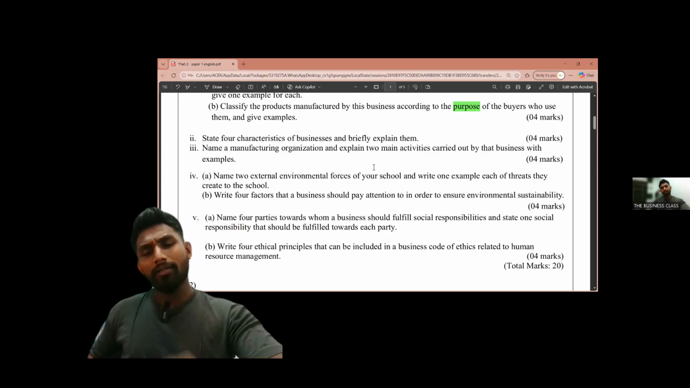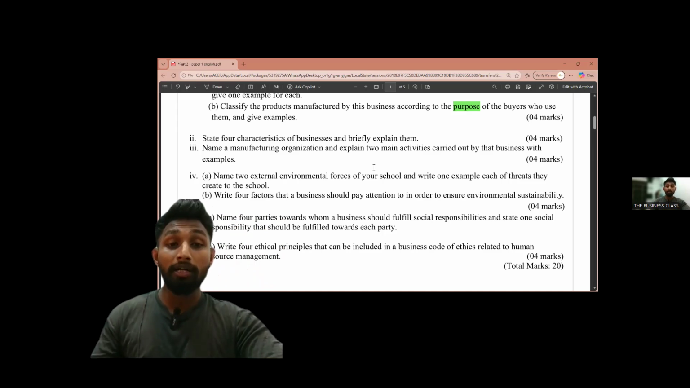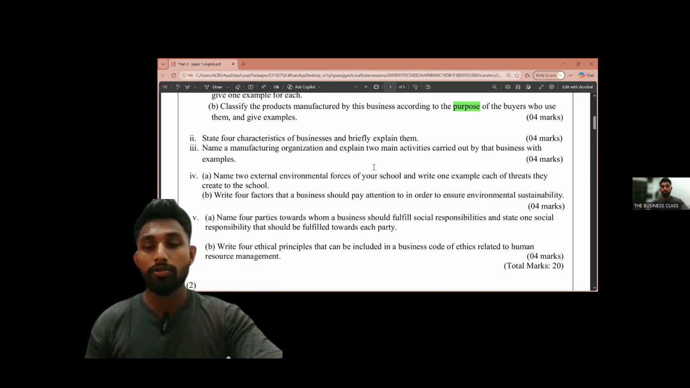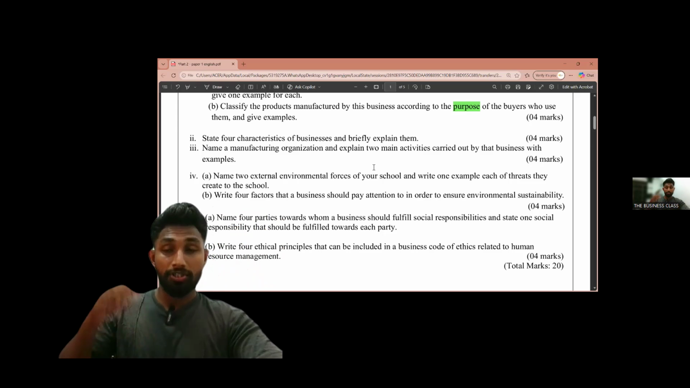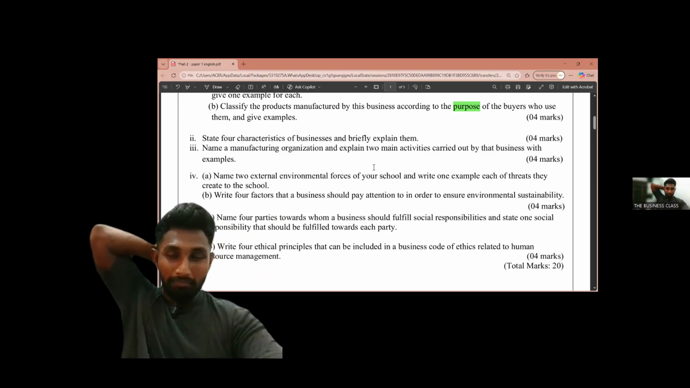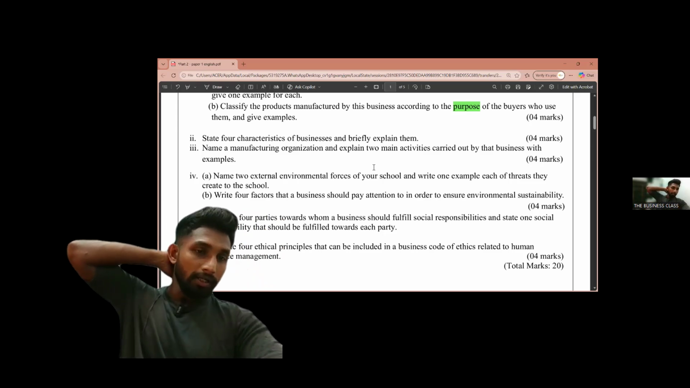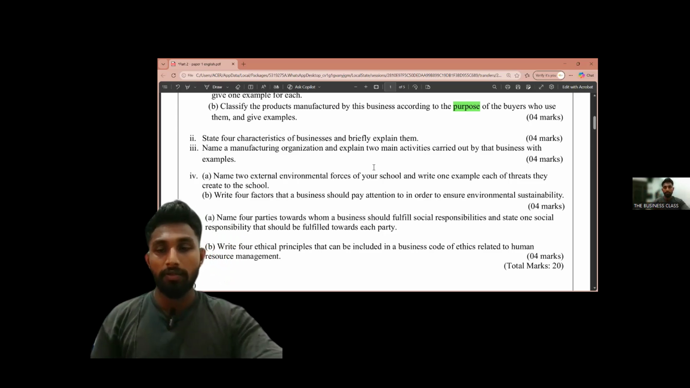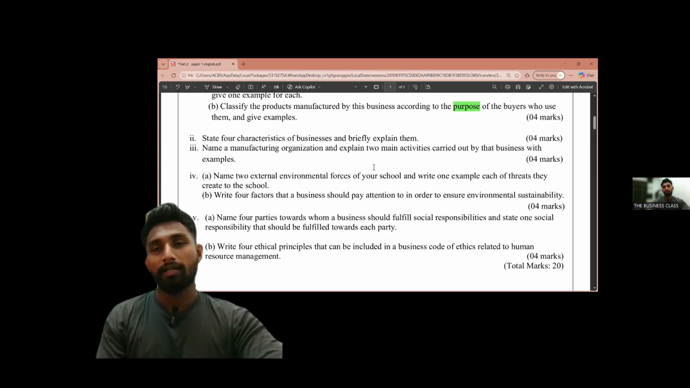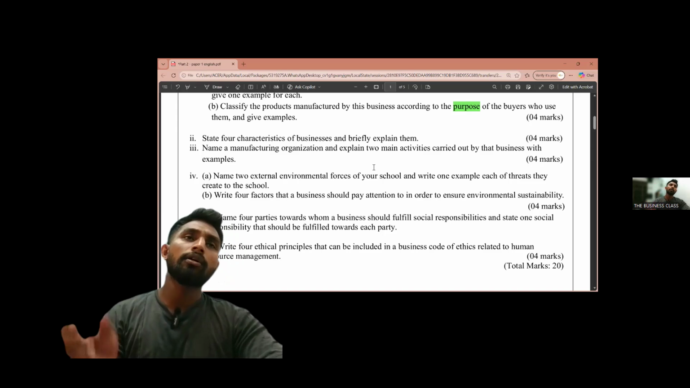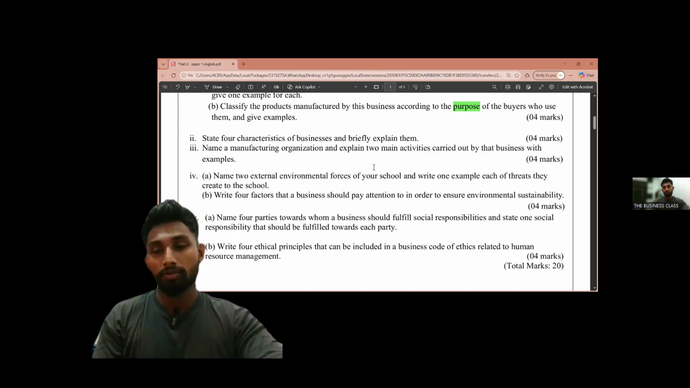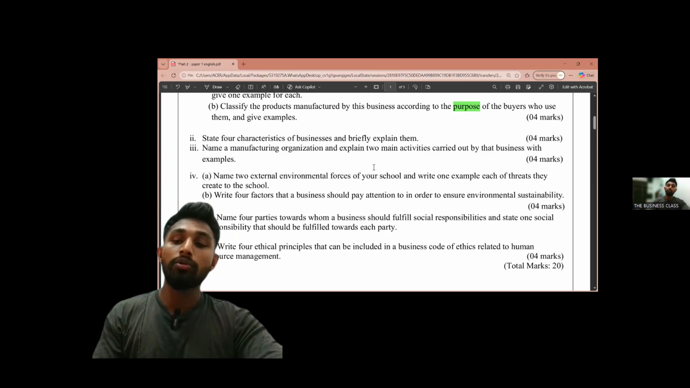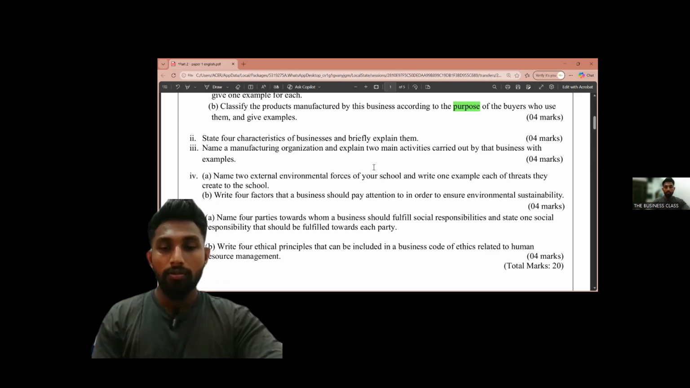Actually we can take activities like manufacturing. Munchee is doing operations, which is the production activity. Operations are the main activity in the company. In any organization, the main activity is operations management. So you can write under that: converting inputs into outputs, converting raw material into finished goods. You can define it like that.